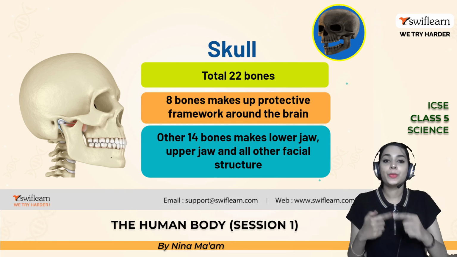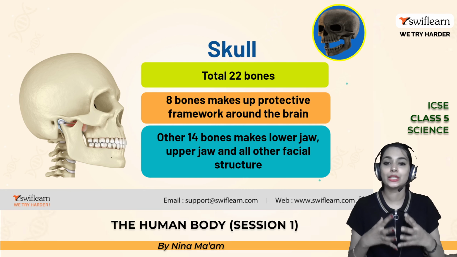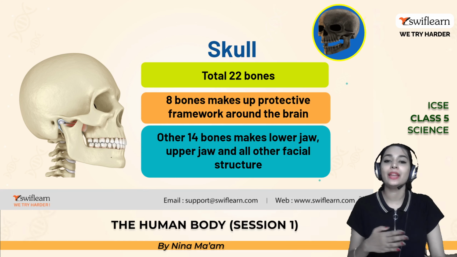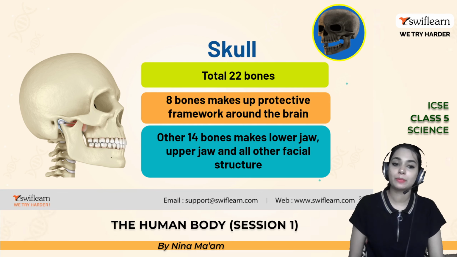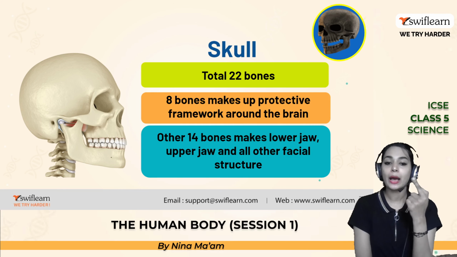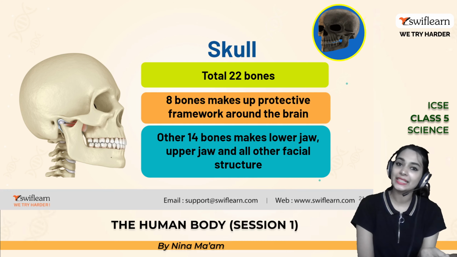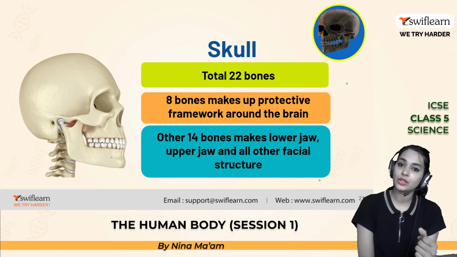They provide a protective framework to your brain. And where are the rest of the 14 bones? These 14 bones make your lower jaw, upper jaw and other facial structure. Is that clear? Yes. So we have 22 bones in total.